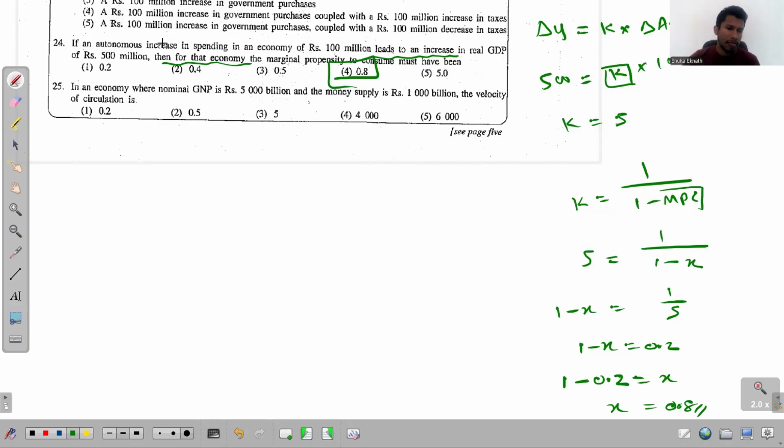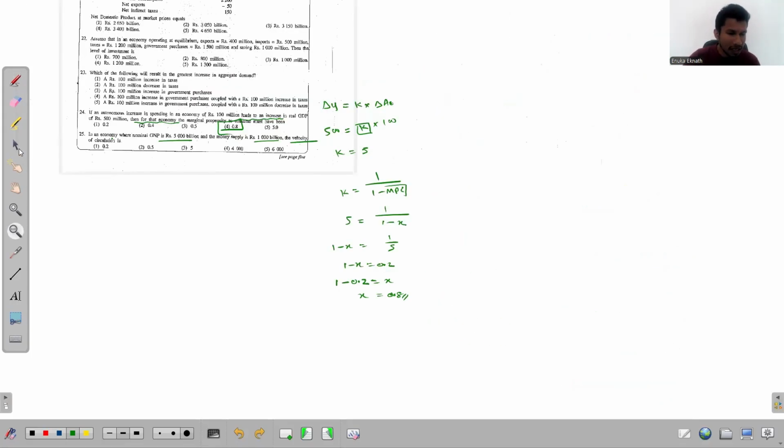So that is one thing. And yeah, that's the end of this macroeconomic equilibrium set of questions. Now we move to question number 25. Money and banking. Right, now look at this question 25. In an economy where nominal GNP is 5,000 billion and the money supply is 1,000 billion, the velocity of circulation is. When you see this, it should come to mind that this is a relevant theory.